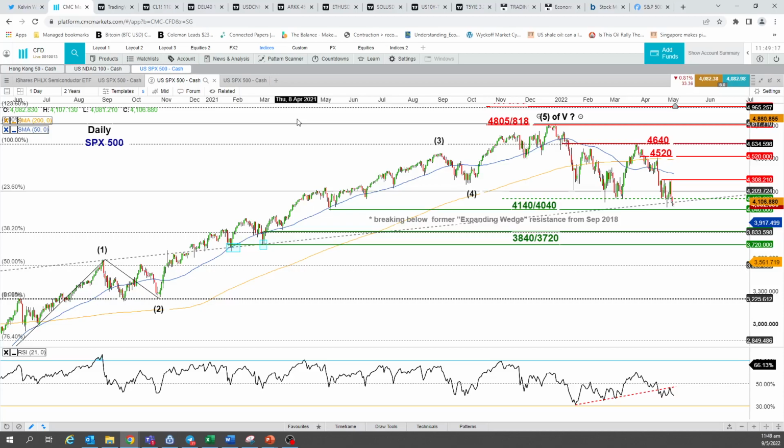So we could see that this is the SPX 500. Since its all-time high printed in early January this year, prices have been coming downwards and started to trade below the 50-day moving average since 21st of April this year, which indicates that the medium-term downtrend remains intact.